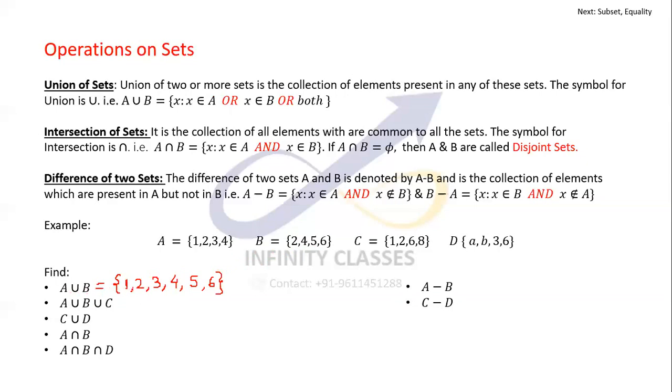That's why A union B would be 1, 2, 3, 4, 5, 6 in this case. It is defined as A union B is x such that x belongs to A, or x belongs to B, or x belongs to both.